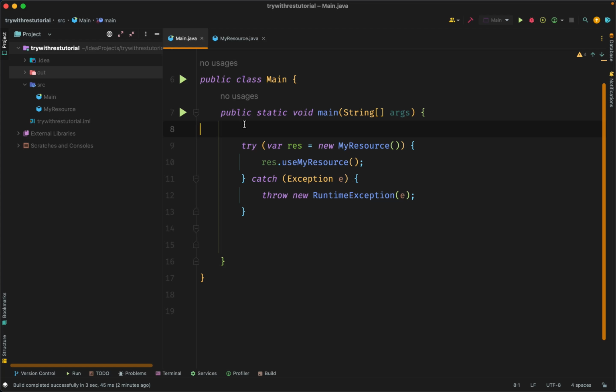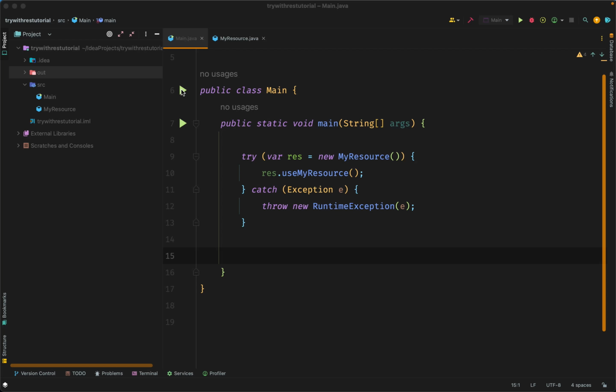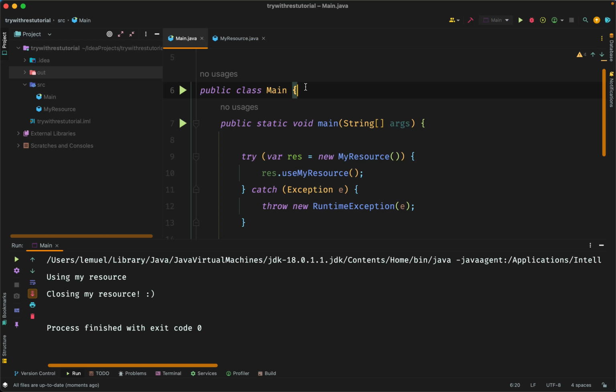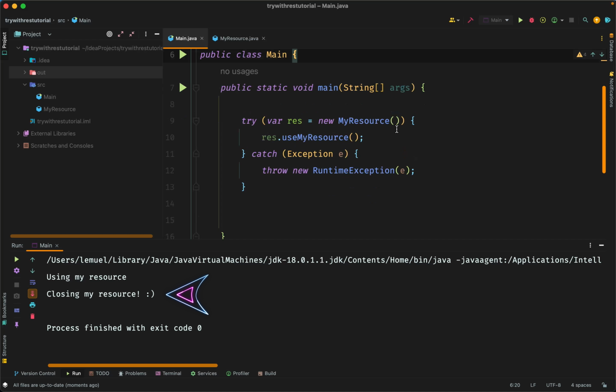In the main method, we use the try with resources, and we see that when we run the code, the resource is automatically closed after execution. So that's the beauty of try with resources. You can read more about it in Java and use it in your code.